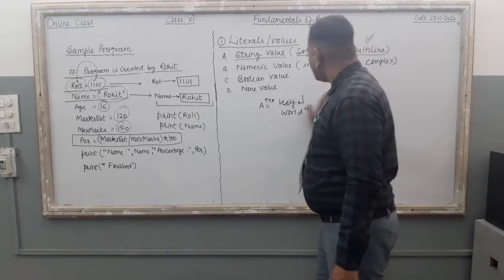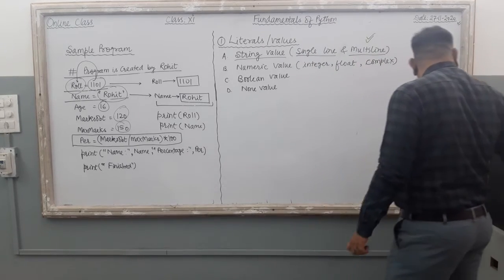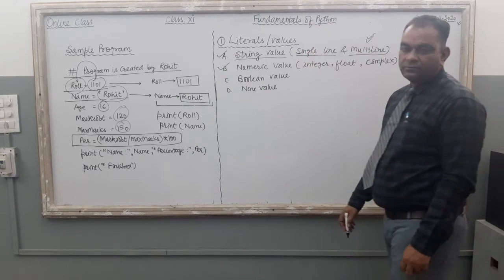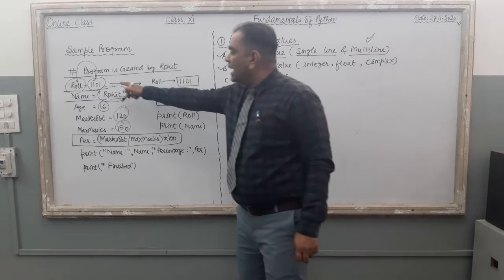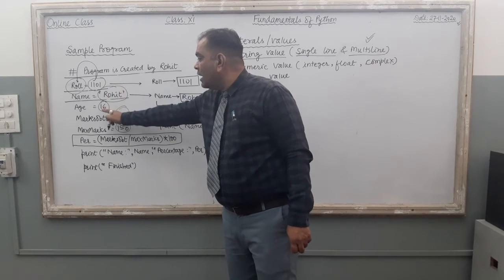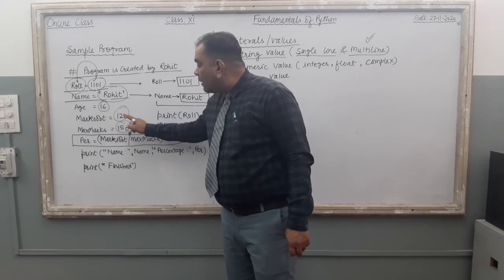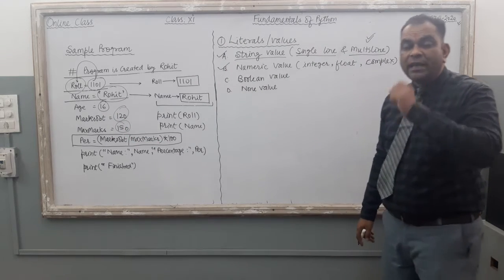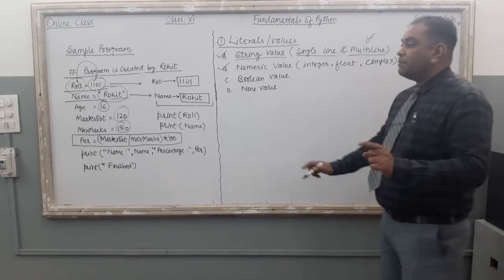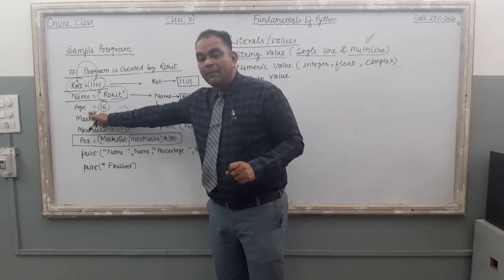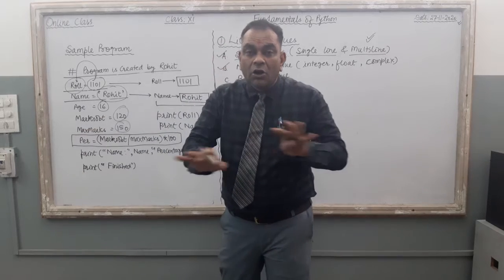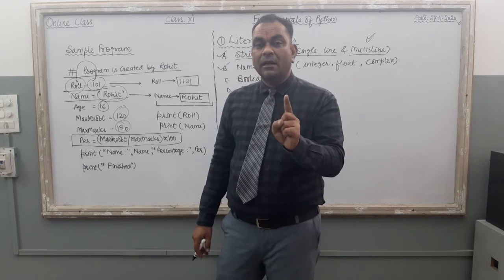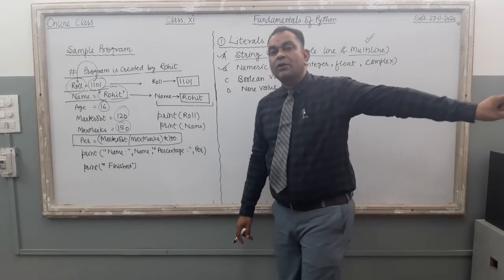Now we will come to the next part, that is numeric value. String value, this one, numeric value: roll number contains numeric value, age contains numeric value, marks obtained, maximum marks, these four variables contain numeric value. And when you are going to supply a numeric value to the variable, you need not enclose the value with inverted comma. Inverted comma is responsible for giving string values only.